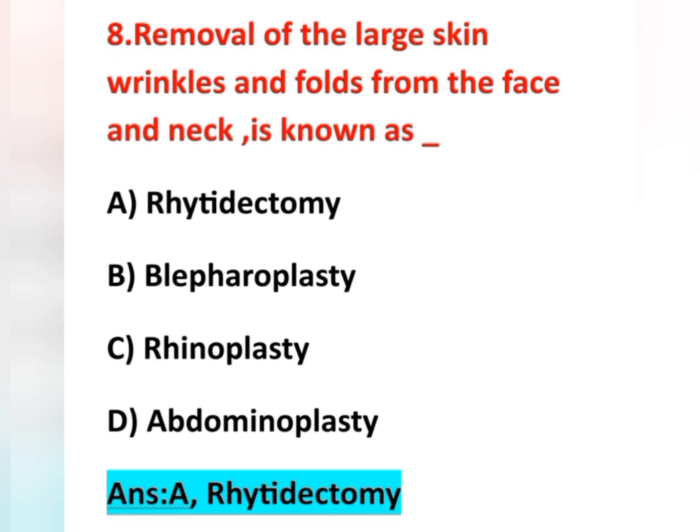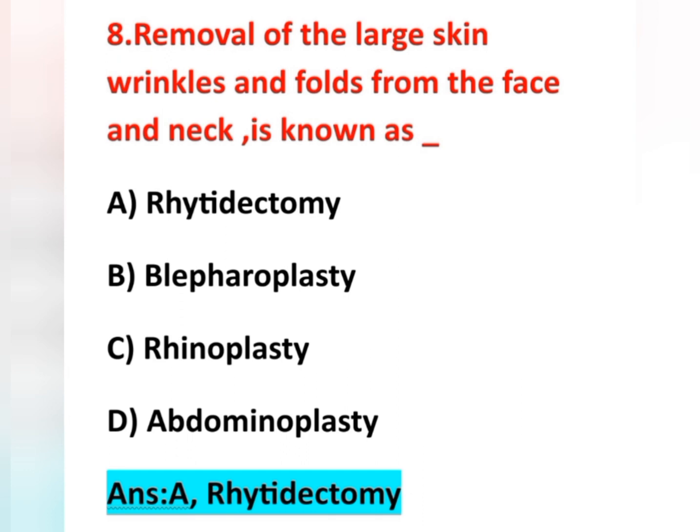And another option, blepharoplasty. Blepharoplasty means plastic surgery of the eyelids. Okay, blepharoplasty. And the next option, rhinoplasty. Rhinoplasty is the plastic surgery of the nose. And abdominoplasty means removal of excess abdominal fat. Here our question is removal of large skin wrinkles and folds from the face and neck, which is called rhytidectomy. Option A is the correct answer.